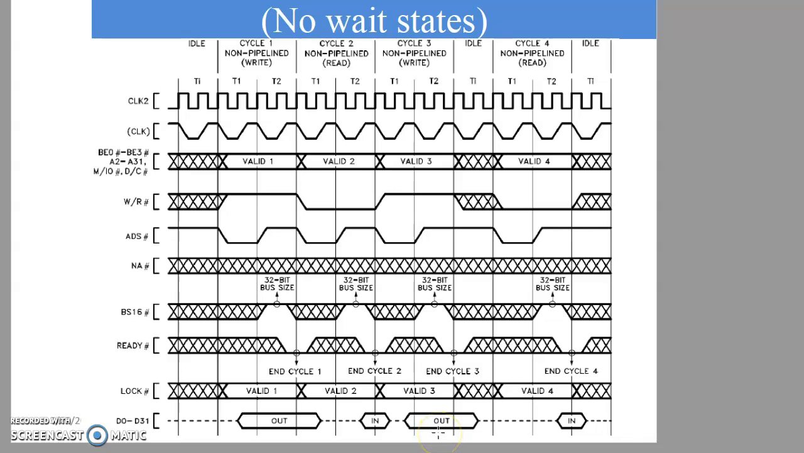Cycle 3 is a non-pipeline write. So during that, the data will be copied from the data bus into the memory. So when ready bar is made low during the T2 bus state of cycle 3, data will be written from the data bus to the memory. Similarly for cycle 4, data will be read from memory into the data bus when ready bar is low again. So this is how non-pipeline read and write cycles without wait state, that is no wait states, can be shown.